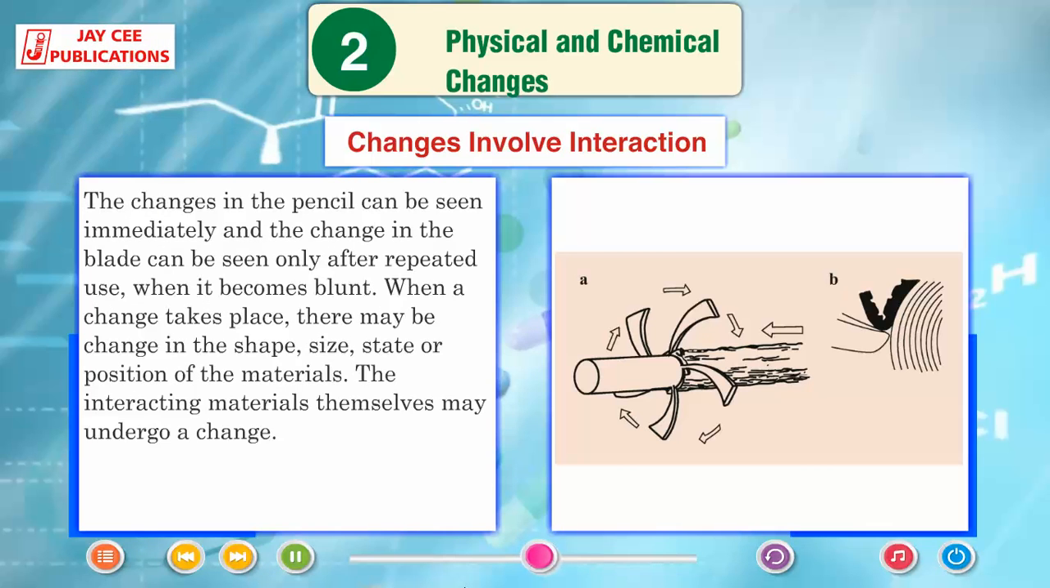The changes in the pencil can be seen immediately and the change in the blade can be seen only after repeated use when it becomes blunt. When a change takes place, there may be change in the shape, size, state or position of the materials. The interacting materials themselves may undergo a change.